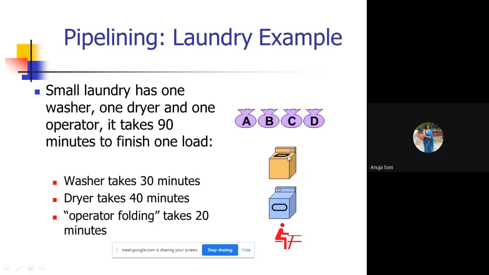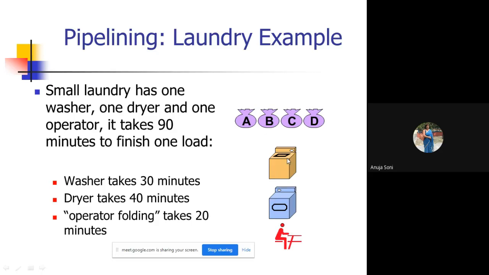But what is the drawback in this kind of activity? Whenever set A goes into the washer, afterwards the washer completes its work and then switches the load to the next unit, the dryer. By that time, while A is being handled by the dryer, the washer is free. So in that case, B could have been loaded into the washer, and that time may be reduced. Once B finishes its work, it would switch to the next dryer part.